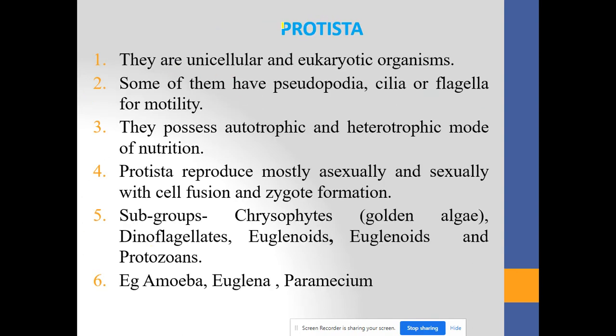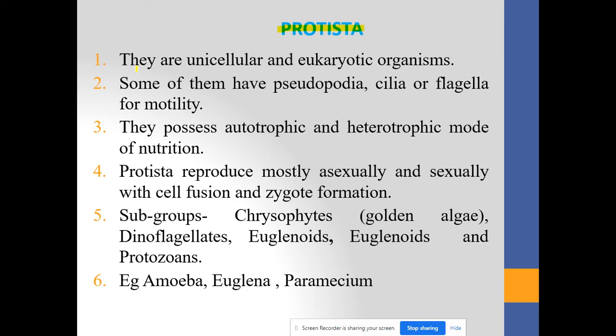Now the second kingdom. Which is the second kingdom? Protista. The second kingdom is the Protista. Now in this kingdom, which organisms are there? They are unicellular and eukaryotic organisms. Look, in Monera which were there? Unicellular and prokaryotic. Here they consist of unicellular and eukaryotic organisms.